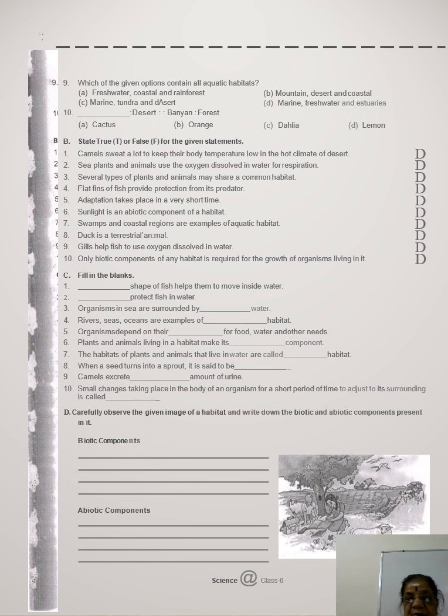Then observe the given figure. Observe the given figure and you are asked to write the biotic and abiotic components, otherwise, living and non-living things. Biotic means what you see: tree, grass, birds, sheep, butterfly, bullock, girl and boy.